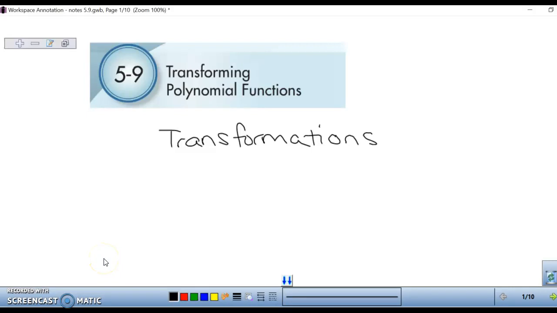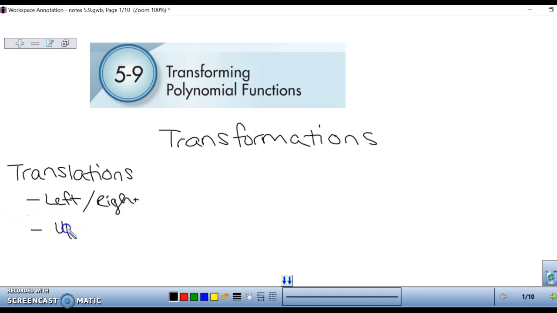Welcome to Algebra 2. This is Chapter 5.9, Transforming Polynomial Functions. So if you recall, we have dealt with transformations in the past. Examples of transformations are translations, where you move the graph to the left or to the right, or you could move the graph up or down.